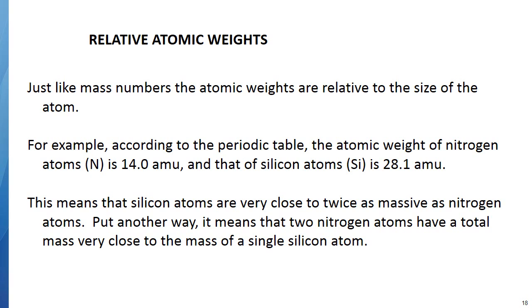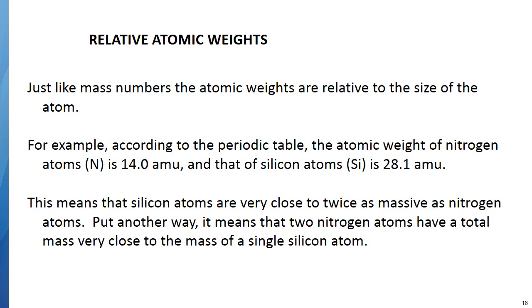Now, just like a mass number, atomic weights are also relative to the size of the atom. So if you look, for example, at the atomic weight of nitrogen, which is 14.0, and then you look at the atomic weight of silicon, which is 28.1, what you would say is silicon weighs approximately twice as much as nitrogen does.